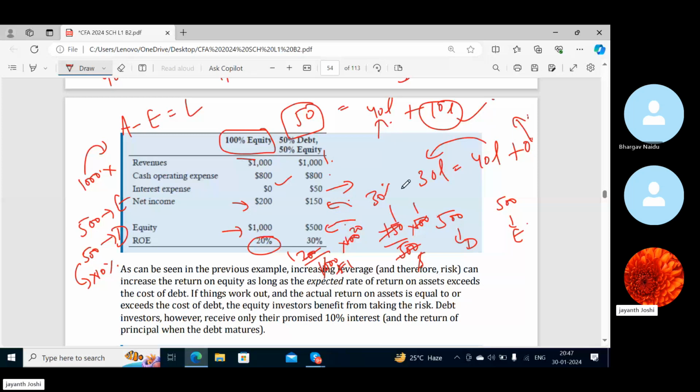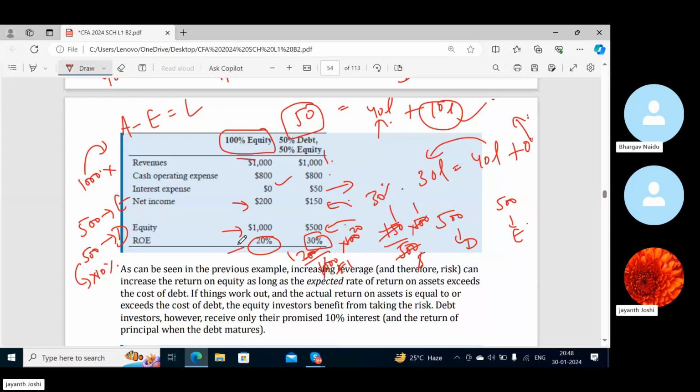In which case are you having much more return on equity? Please tell me. Where do you have more return on equity? Where we have 200 as net income and 1000 as equity, the return on equity is less, right? Here the return on equity is more.